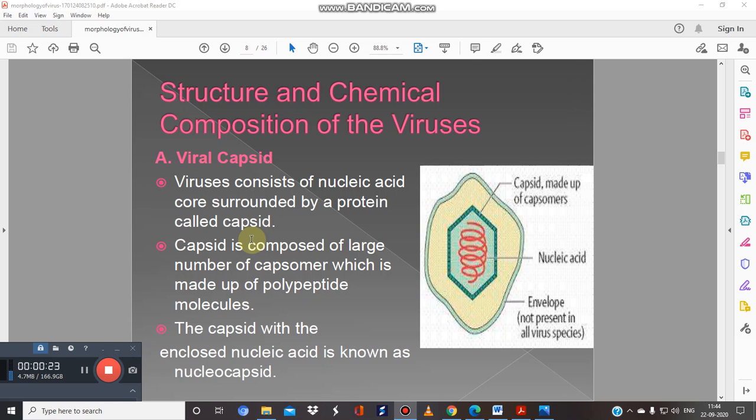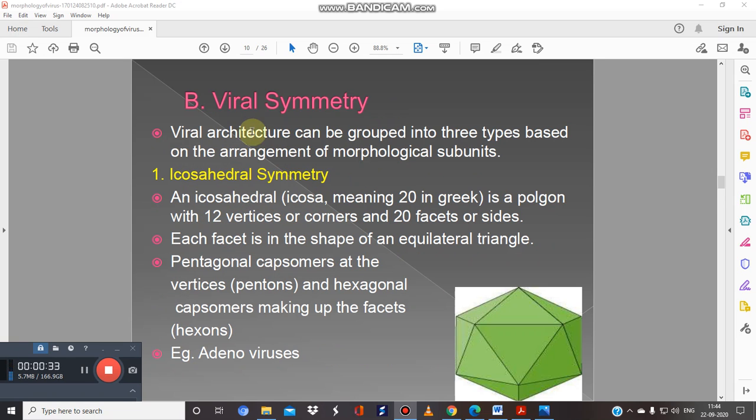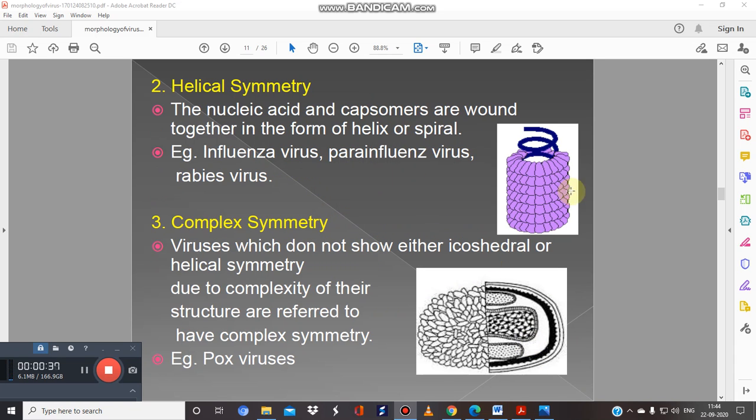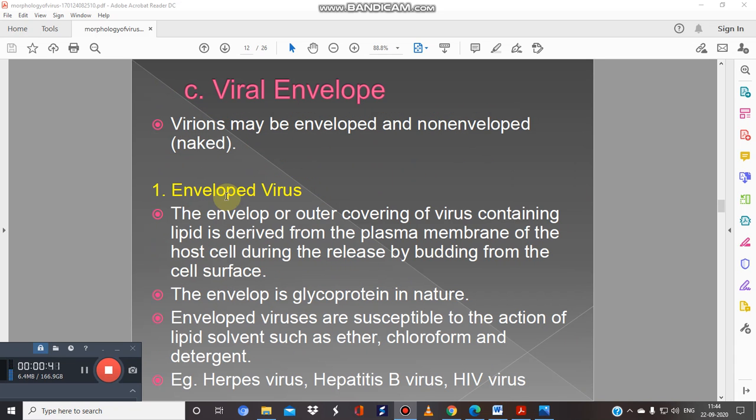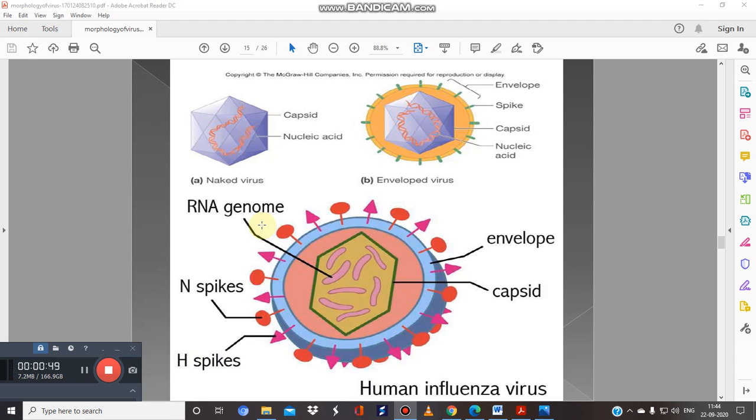And in morphology we have covered the viral capsid and its function. Then the viral symmetry, the different types of symmetrical arrangement like icosahedral, helical, or complex symmetry. Then we have covered the viral envelope, that is the enveloped or non-enveloped virus, and we have also covered the peplomer part.